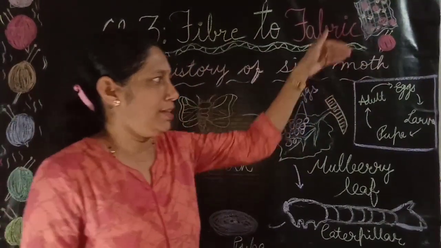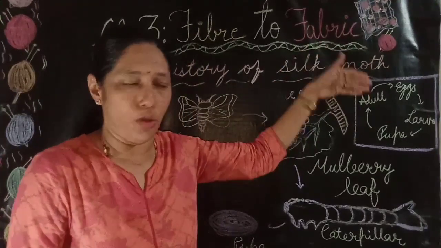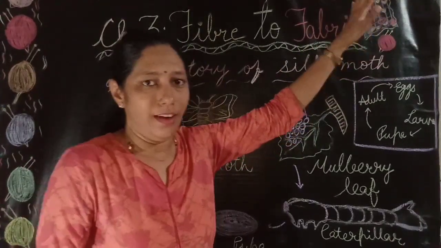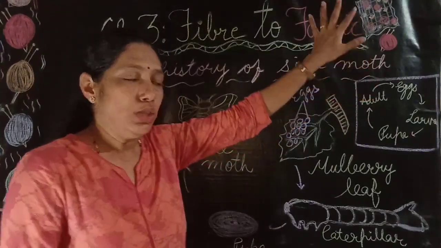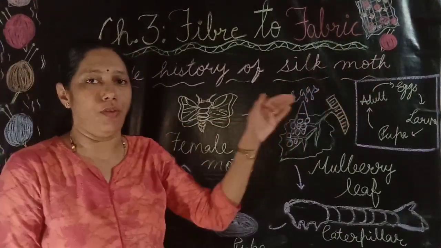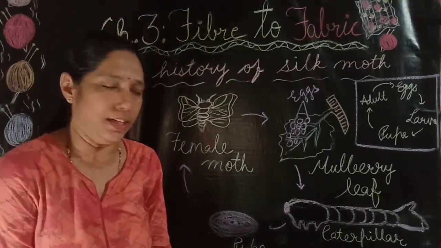The adult female silk moth lays the eggs. Then the larva, the pupa and again the adult silk moth. So this way these stages are there. Now we will discuss these stages in detail.